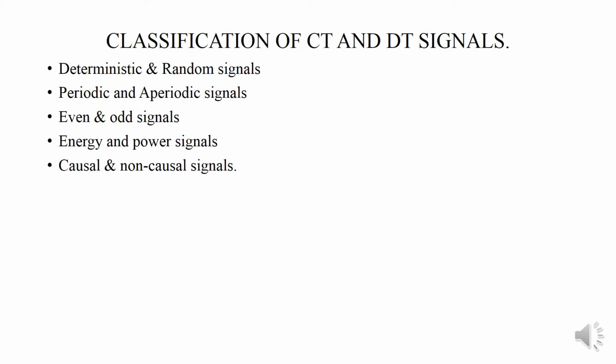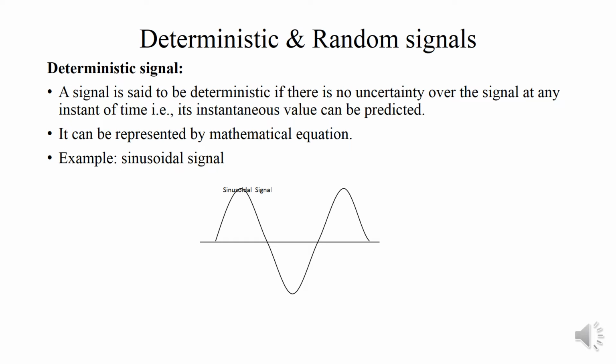Next, we can see the classification of continuous time signals and discrete time signals. They are broadly classified into deterministic and random signals, periodic and aperiodic signals, even and odd signals, energy and power signals, causal and non-causal signals. Now we can see one by one. First one is deterministic and random signal.